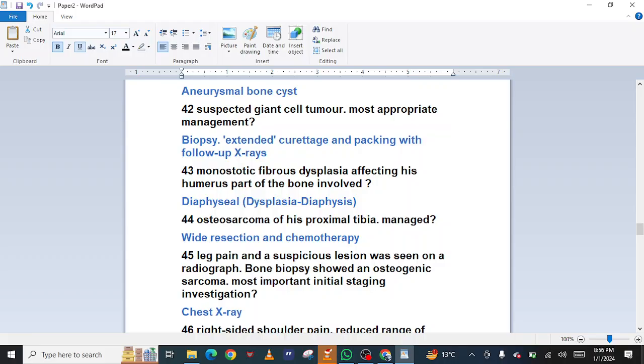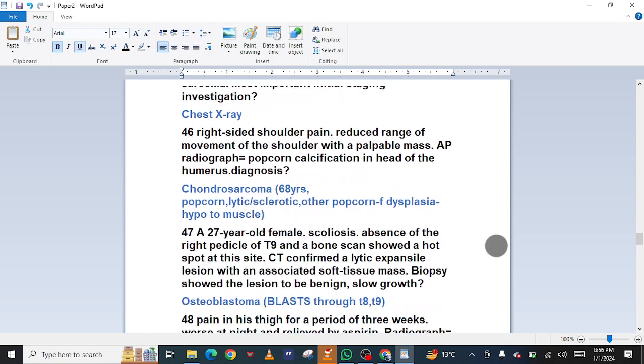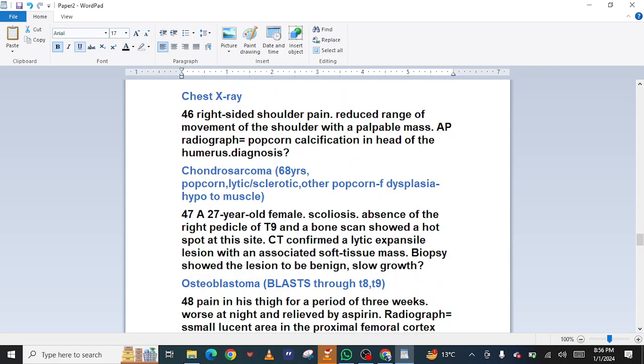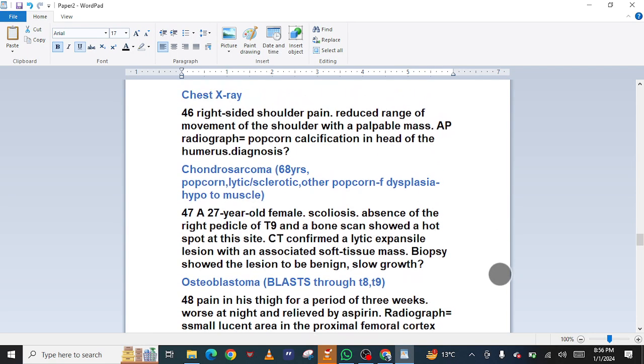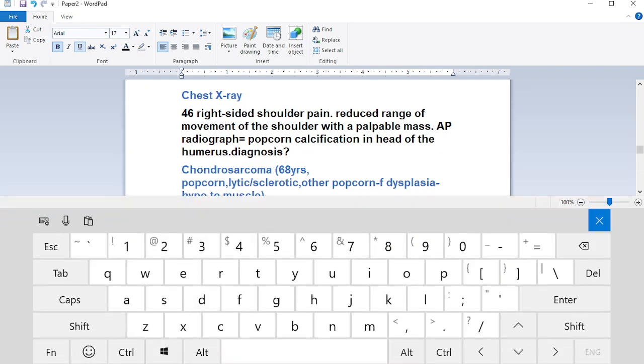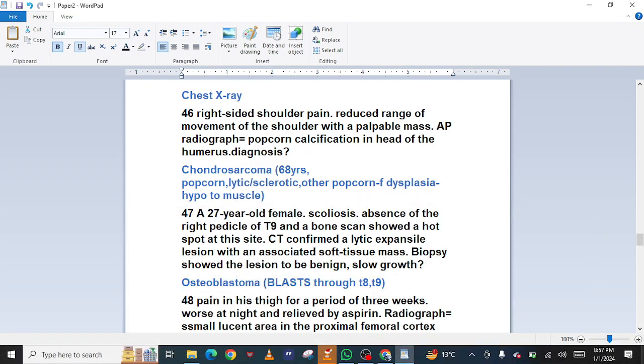45. Leg pain and a suspicious lesion was seen on a radiograph. Bone biopsy showed an osteogenic sarcoma. Most important initial staging investigation? Chest x-ray. 46. Right-sided shoulder pain. Reduced range of movement of the shoulder with a palpable mass. AP radiograph: popcorn calcification in the head of the humerus. Diagnosis: chondrosarcoma.